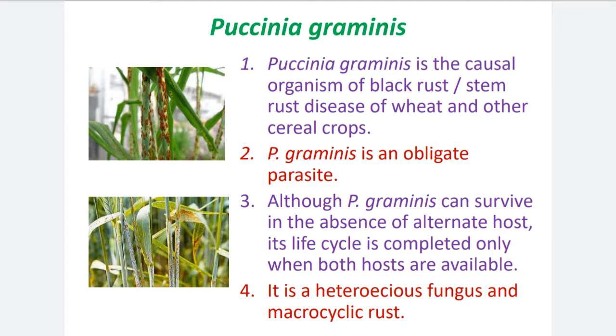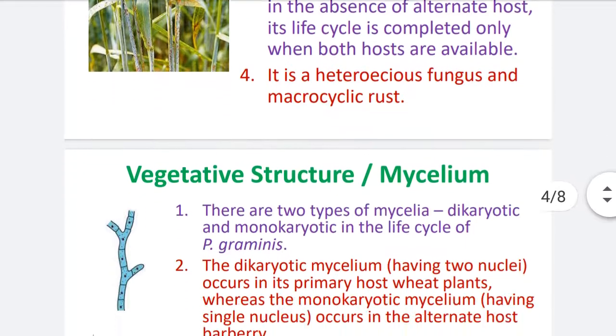Puccinia graminis is an obligate parasitic fungus. It causes the black rust or stem rust disease of wheat. It requires 2 host plants. Then it is a heteroecious fungus and macrocyclic rust.